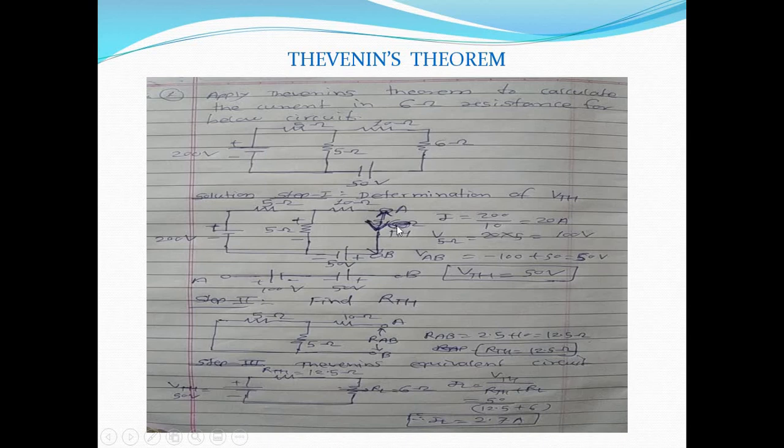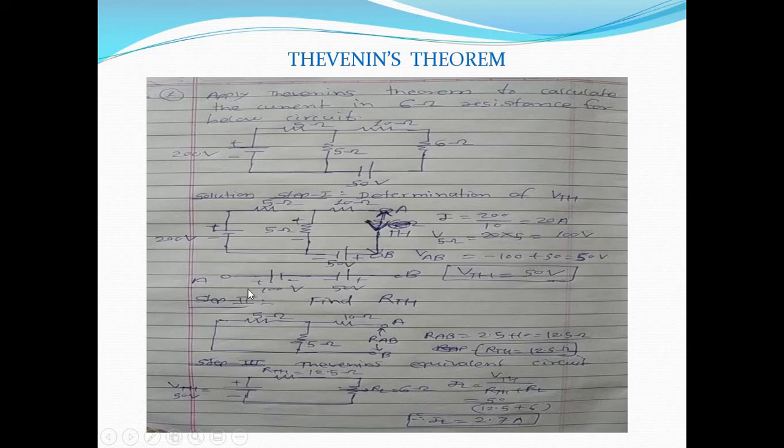So the voltage drop across AB, these terminals, is nothing but VTH, which is equal to, starting with minus 100 plus 50, which is equal to minus 50 volt. Why is this considered minus, and why is this considered plus?